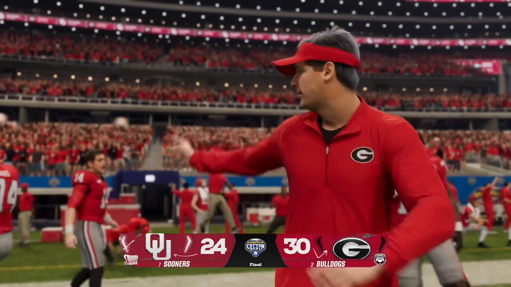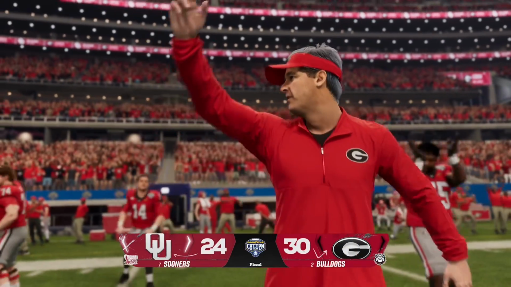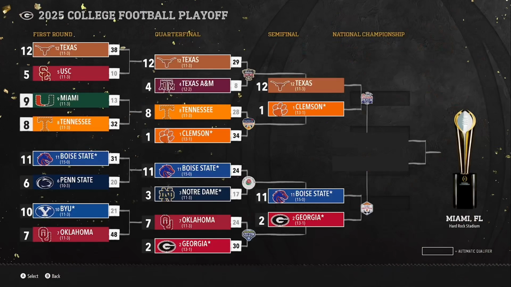I'm pretty sure they're going to be playing Boise State, which, I mean, I'm already on Georgia. I'm already controlling them. So let's get straight into this game against Georgia and Boise State. Number 2 versus number 11. Just because they're my rivals doesn't mean I can't root against Georgia just because I want Boise State to win, or something like that, which, I mean, it would be valid either way. Honestly, actually, no, it wouldn't. Actually, I don't know. Let's just get into the game.